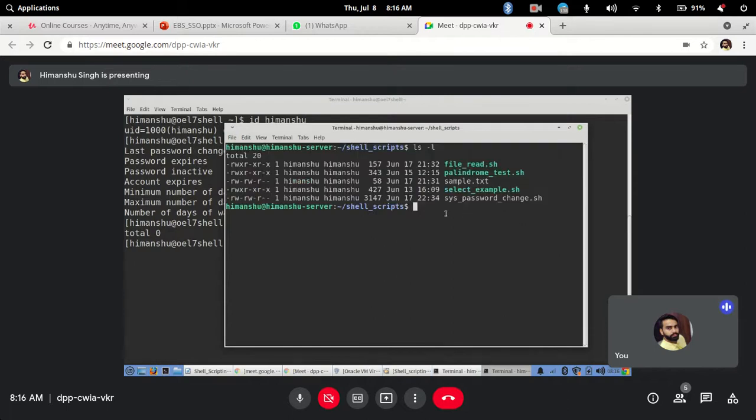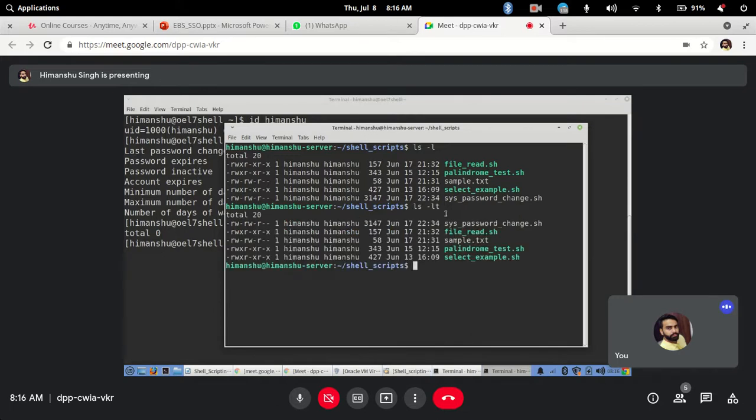So to make that in sequence, what I can do is ls -l and then the option t. T is for time. So it will display based on the time. By default it will display the newest at the top and the oldest at the bottom. If you see, the newest file was 17 July at 10:34 p.m. Then on 17 July 9:32 there was another file, and then see, 9:31 there was a file, and based on that it will display.